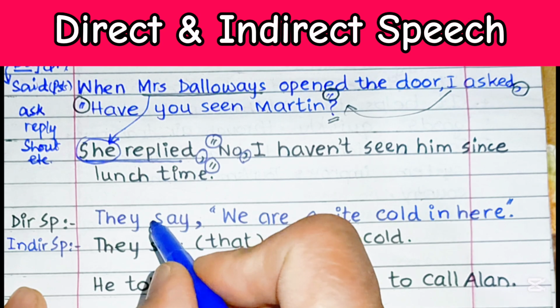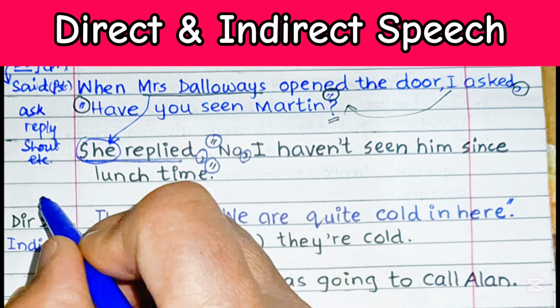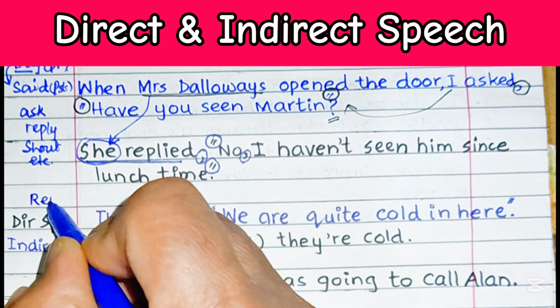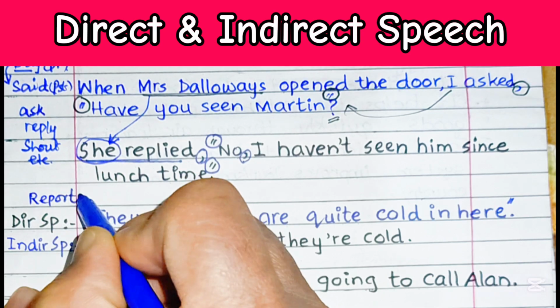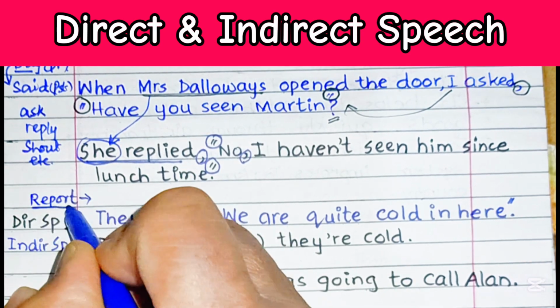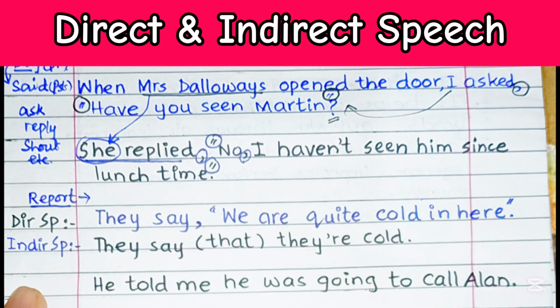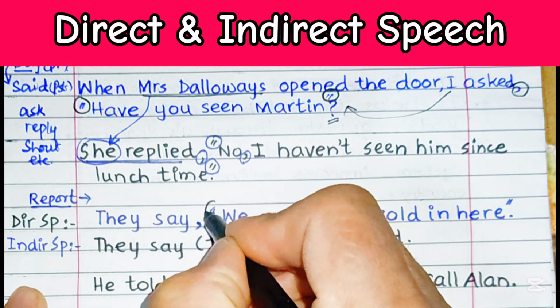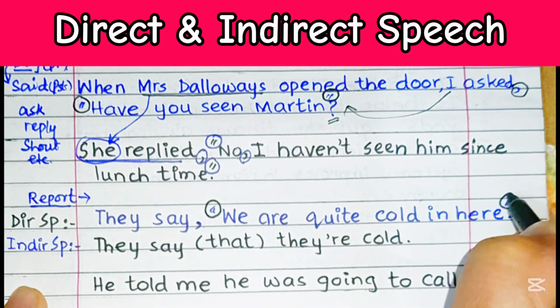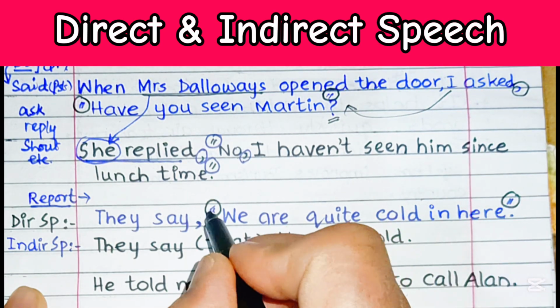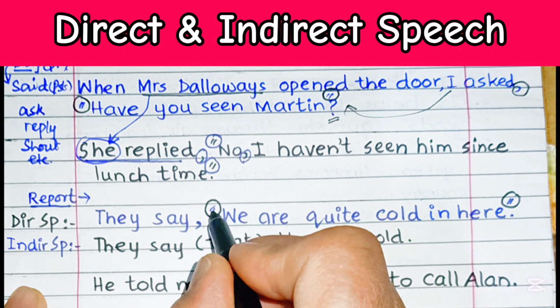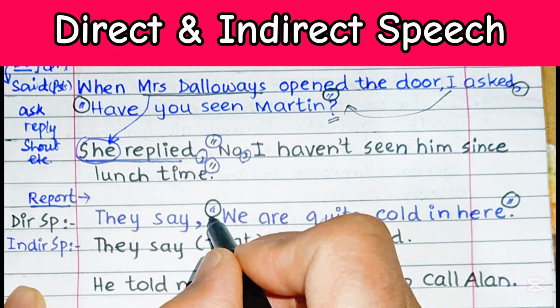When we want to report what someone said without speech marks, these may also be called double quotation marks, but at the same time these are called speech marks. Why speech marks? Because these are reported speech marks.